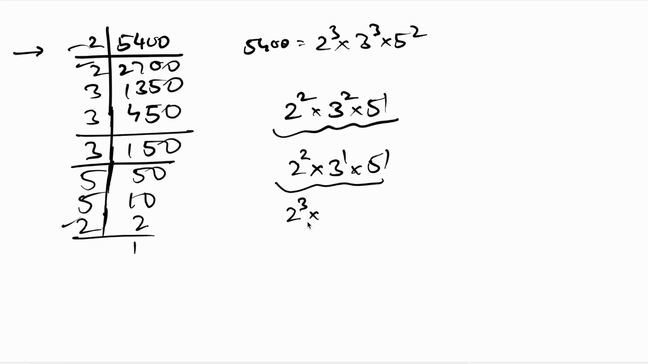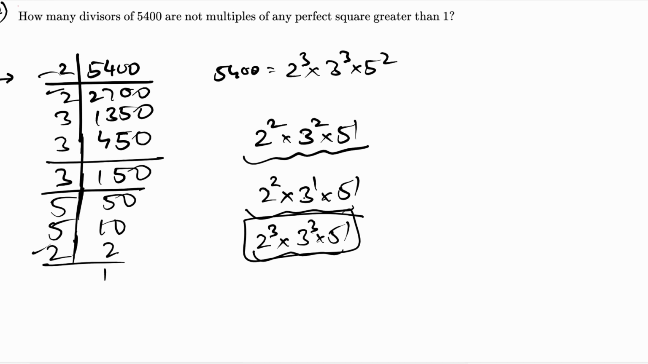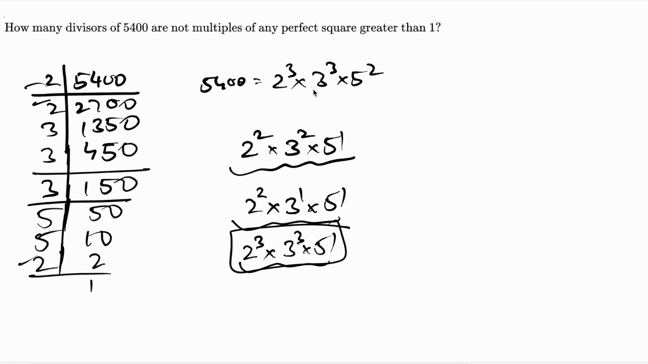Also having 2 raised to 3 and 3 raised to 3 and 5 raised to 1 is also a multiple of a perfect square, because here we can just factor out either 2 squared or 3 squared, which basically implies that this number is a multiple of a perfect square. So in any case wherein the power of the prime is 2 or more will be a multiple of a perfect square.